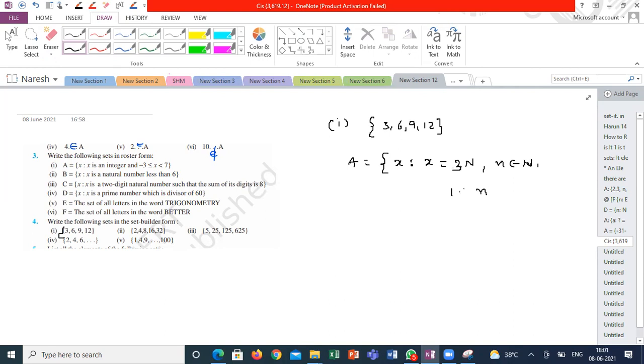n is greater than or equal to 1 and less than or equal to 4. Correct. 1 less than or equal to n and less than or equal to 4.